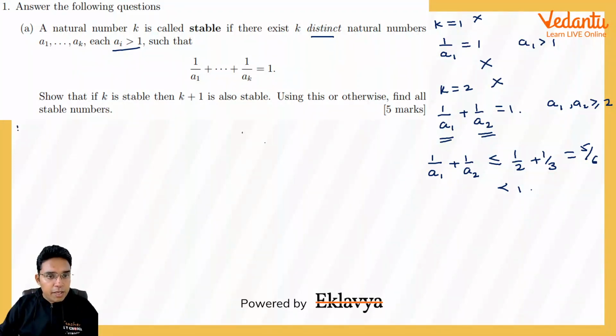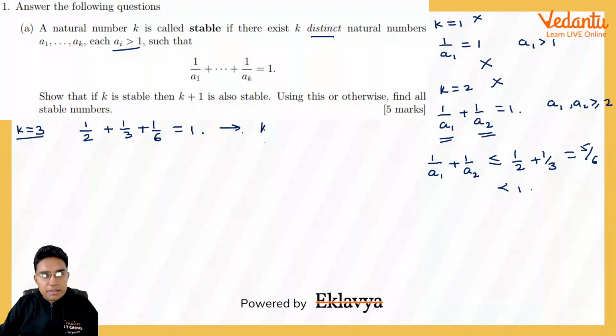Now coming to k equal to 3. Dear all, if you have done some questions on number system or somewhere else, you may remember this result that 1 by 2 plus 1 by 3 plus 1 by 6, if you add, becomes equal to 1. This clearly tells us that k equal to 3 is a stable number. But if you do not remember this result, then also you can find what the three numbers would be.